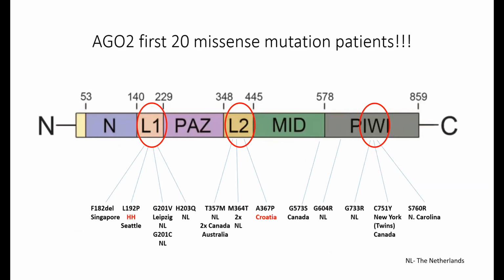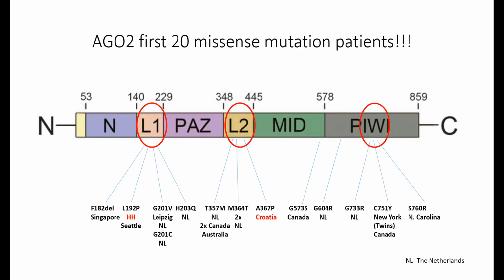Okay, as Amelie said, what we first identified were 20 missense mutations in patients in the AGO2 gene. What is interesting is that some of them were recurrent. It means that they were not identified only in one patient, but in 2 patients. And this is the reason why Amelie was explaining how you can find this information, so that you can see which mutation your child has.